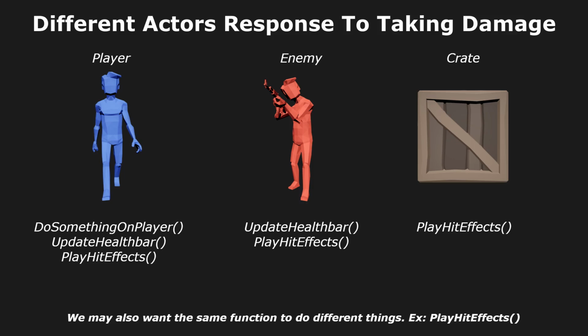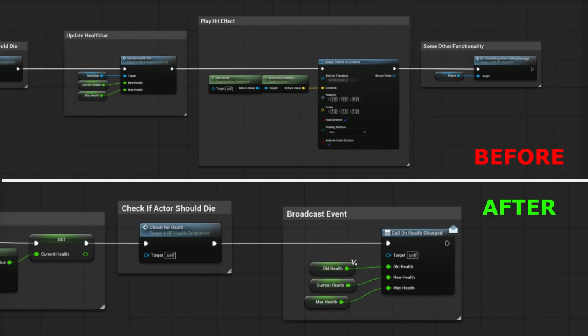If we wanted to reuse this component on multiple types of actors like enemies, the player, or maybe some breakable crate, we might not always want to call a function on the player. Some of those actors may not even have a health bar or use the same hit effect at all. That quickly becomes a scalability problem for us. So how do we fix that?